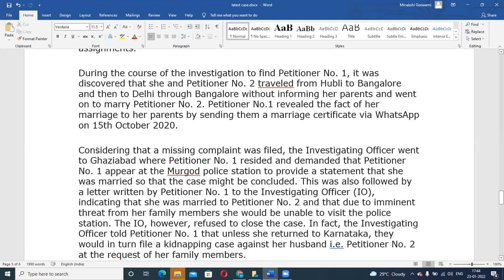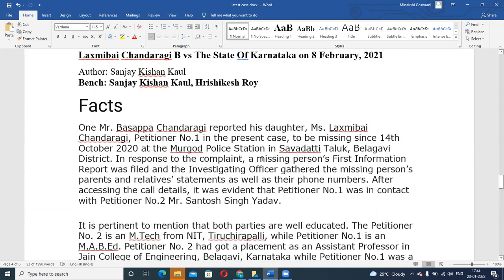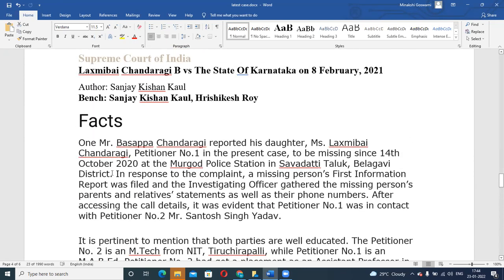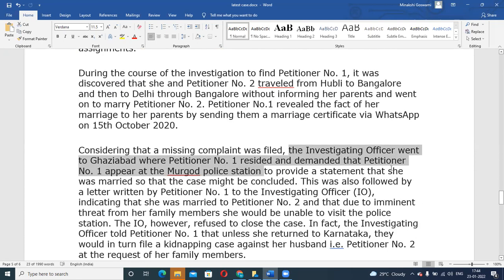Now, what happened here is, considering that a missing complaint was filed, the investigating officer went to Ghaziabad, where petitioner one, that is Lakshmi Bai, resided, and demanded that Lakshmi Bai appear at the police station where the father had approached. In this police station, she should go to provide a statement that she was married so that the case might be concluded.